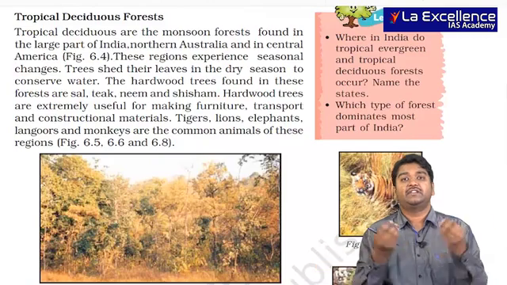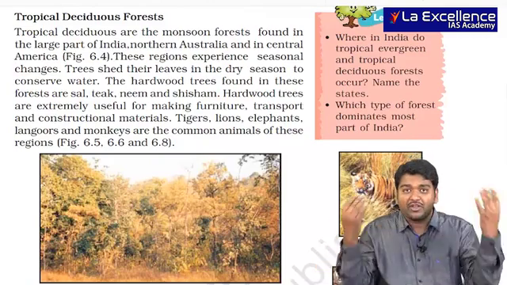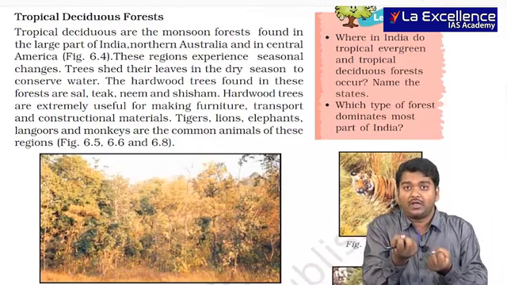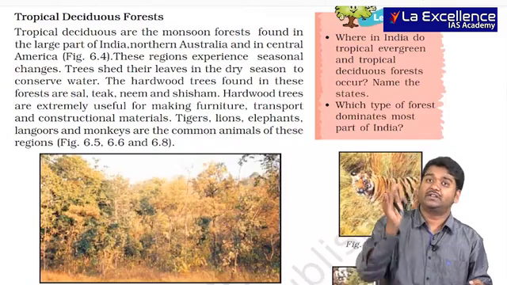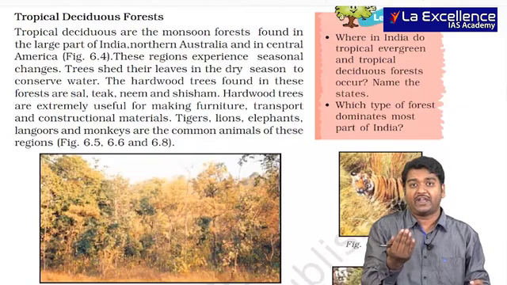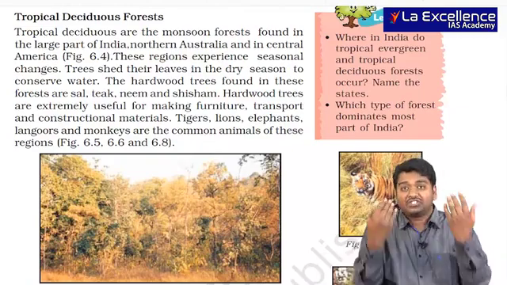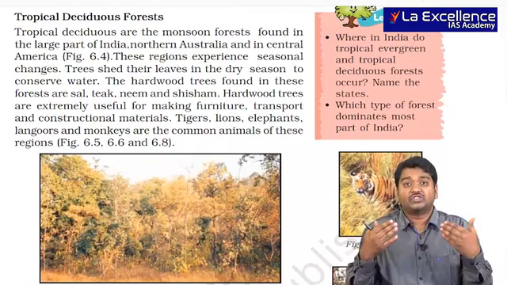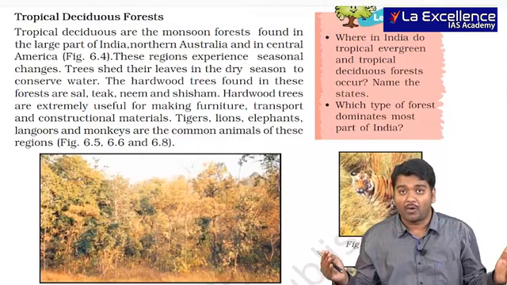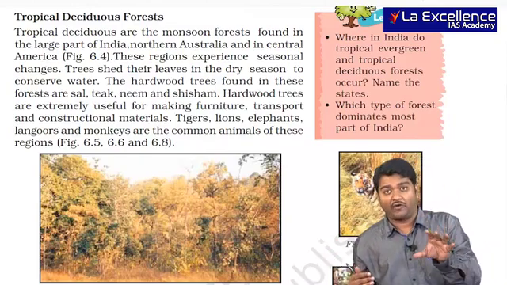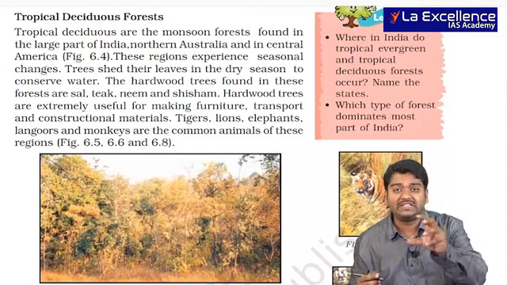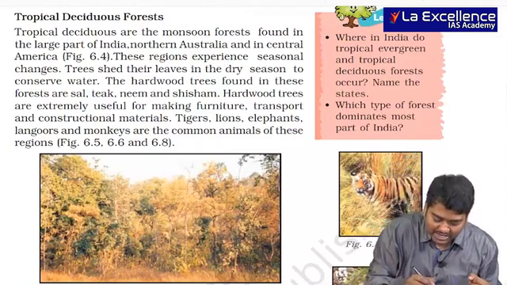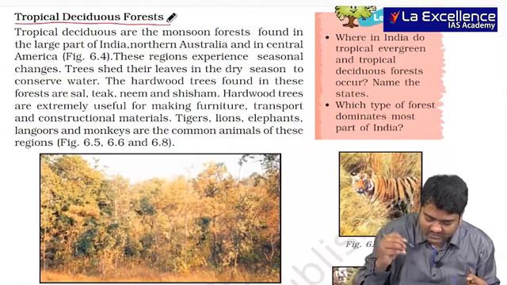The reason is simple: when you shed your leaves, you will not allow water to go out. Already the water is less. So at that point of time, the leaves shed or die out so that water does not evaporate. This type of forest where you see a dry season is called tropical deciduous forest.